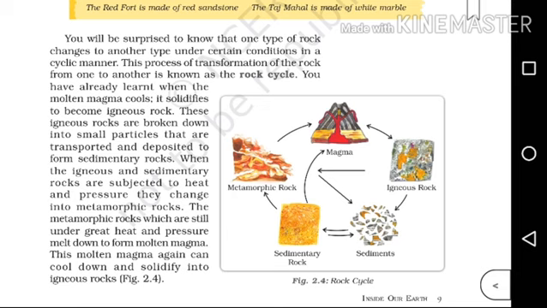Okay, so this is the cycle. Only you have to study this diagram, then you can write down the answer on your own. Okay, there's nothing to learn by heart in this portion. By looking into this diagram itself, we can understand the process of rock cycle.